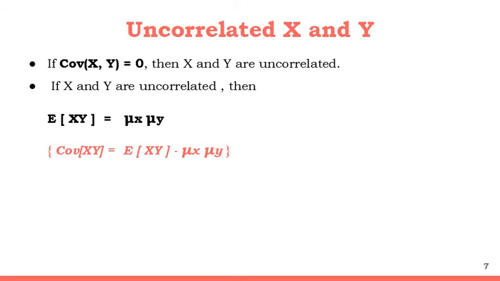Next term is uncorrelated x and y. If two random variables x and y are uncorrelated, then covariance of x and y will be equal to 0. So we know the basic equation for covariance, that is covariance of xy is equal to expected value of xy minus mu x mu y. If covariance of xy is equal to 0, then it means that expected value of xy will be equal to mu x mu y.